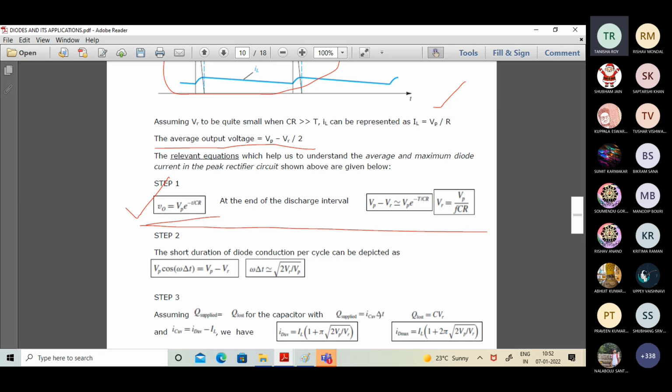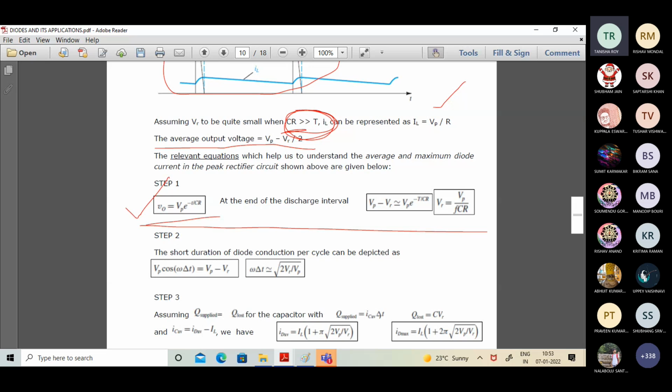Now my point is this: we want the discharge to be slow. It should not have a very fast discharging with a very sharp slope. It should have a very shallow slope. The slope of the discharging cycle should be very shallow. So it means the value of CR, C into R, the time constant of the corresponding circuit design, should maintain this idea: CR should be far greater than capital T.